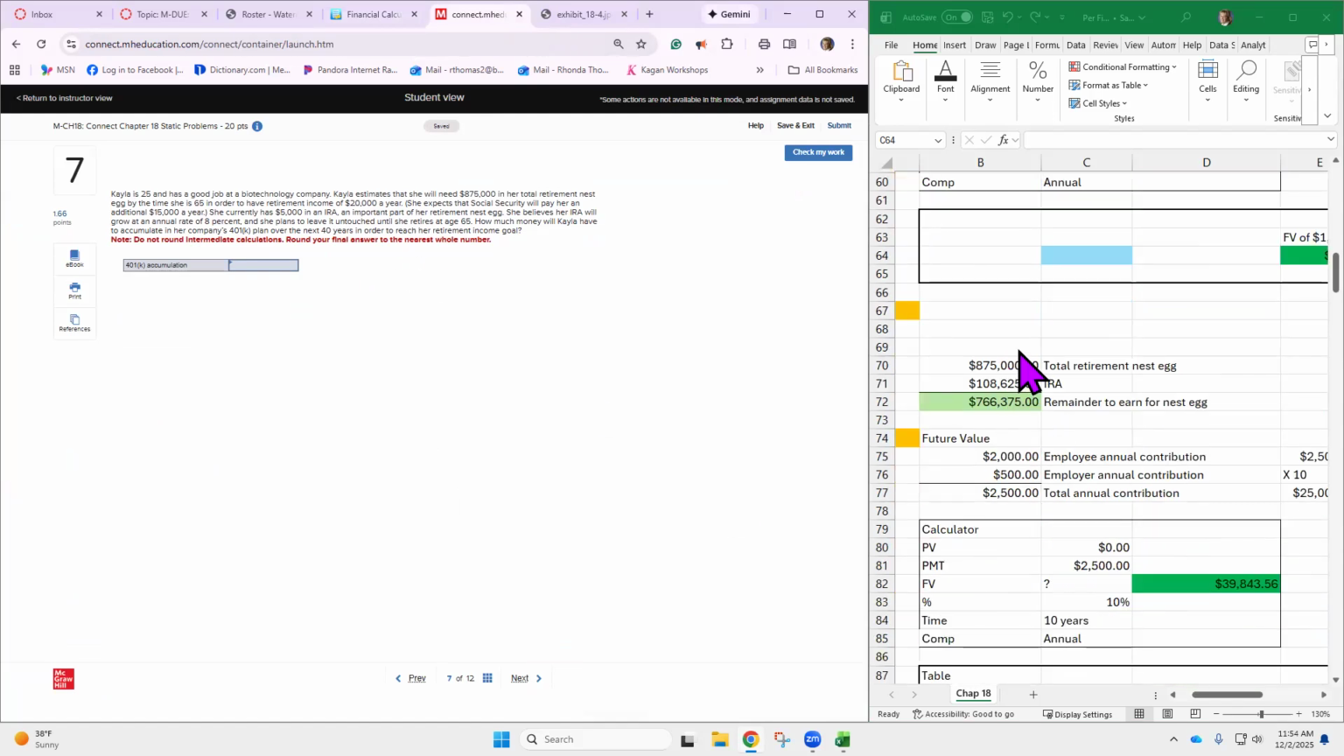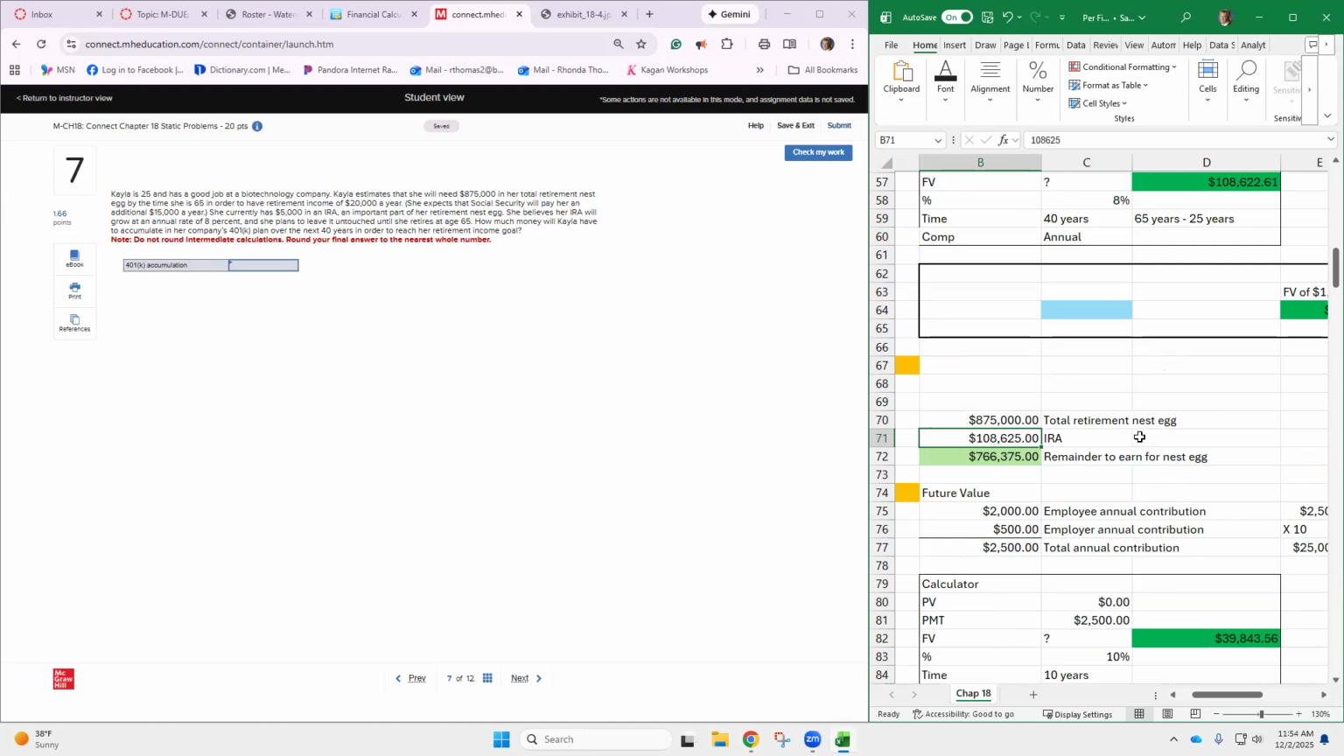Okay, the next one is the same problem. So once again, here is her total retirement nest egg that she wants to have set aside. This is the one that I've been told is not grading correctly. So let me see what we got here. How much money will Kayla have to accumulate in her company's 401k plan over the next 40 years in order to reach her retirement income goal?